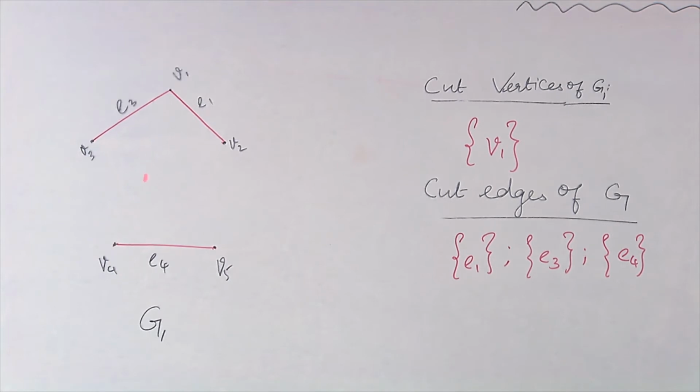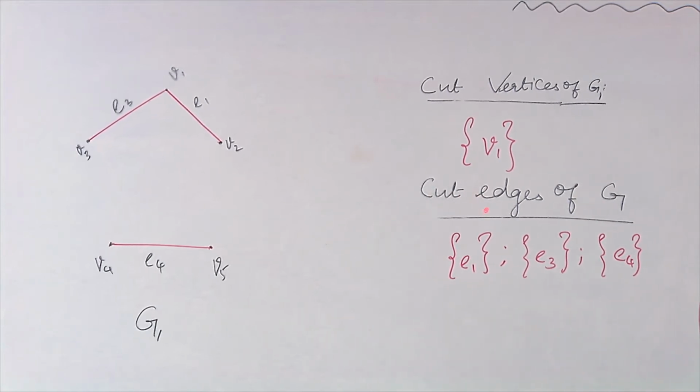That is, if I remove this vertex V1, my number of components increases to 3. Previously it was 1, now it is 3 after the removal of vertex V1, which means V1 is a cut vertex for this graph G1. Similarly, I am going to find cut edges of G1. What is the definition of cut edges? Instead of removing a vertex, I have to remove the edges, and the number of components should increase. So, look at the diagram.